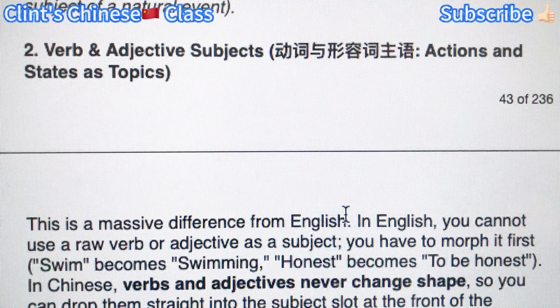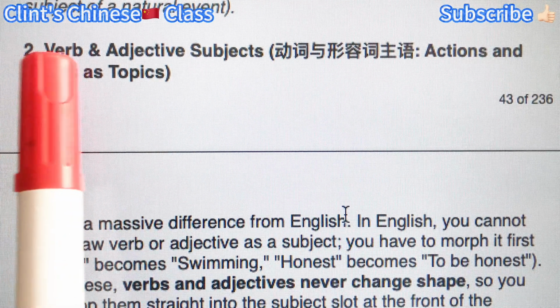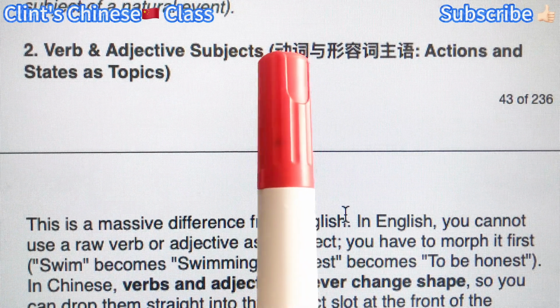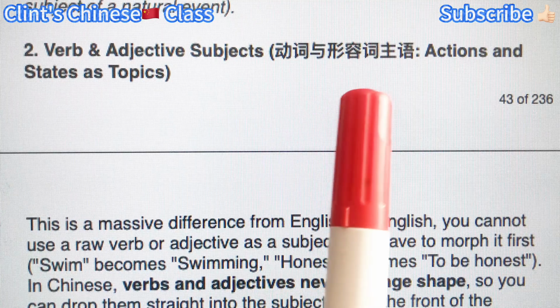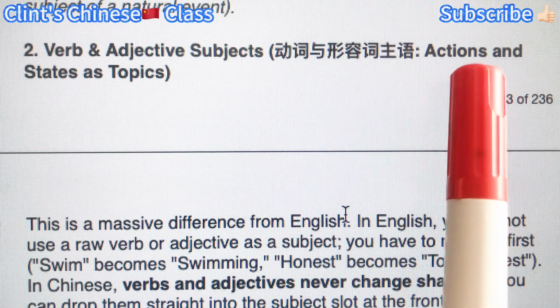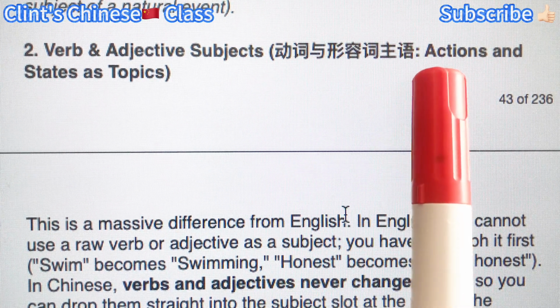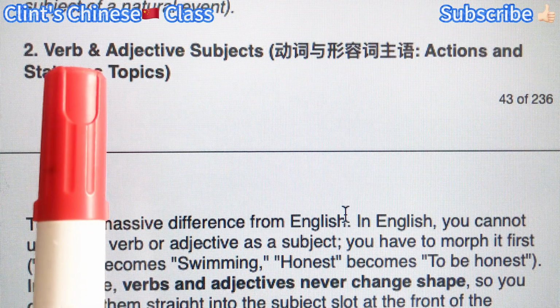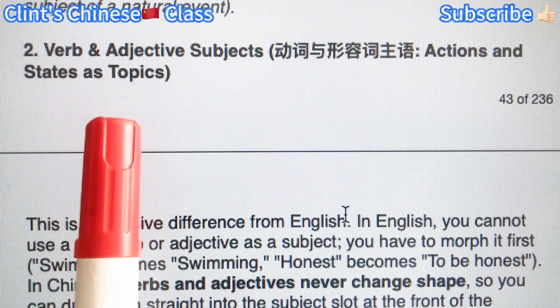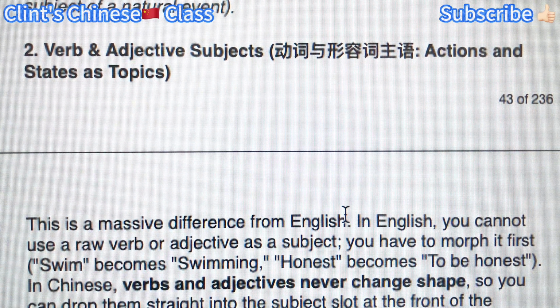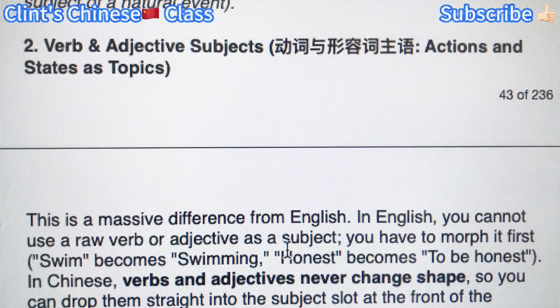Now the second type of subjects, verb and adjective subjects. So you can use a raw verb or a raw adjective as the subject directly, or as the topic.